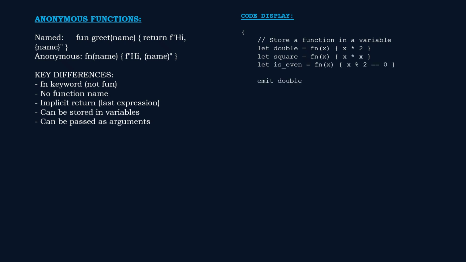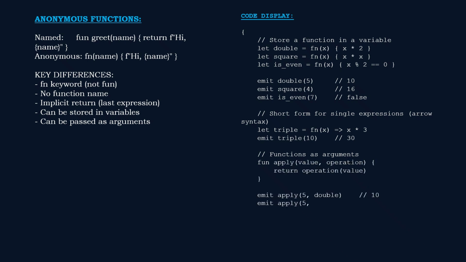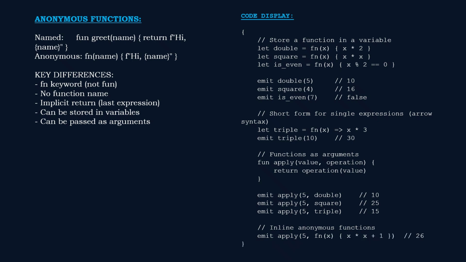But here's where it gets interesting. The apply function takes a value and a function as its second parameter. We pass double, square or triple and apply calls whichever function we gave it. Functions as data. This is the bridge to higher order programming.